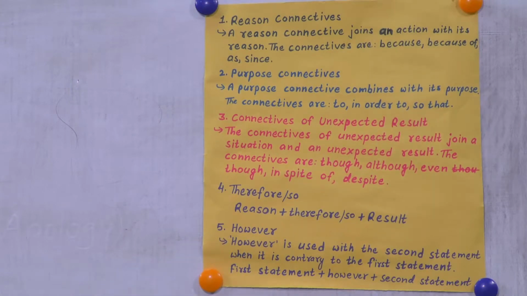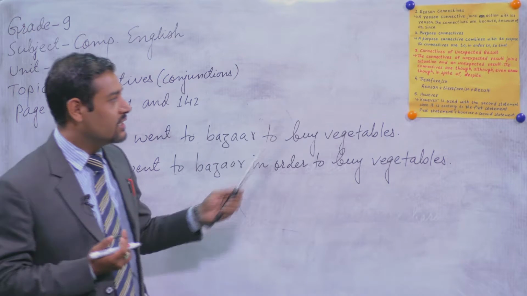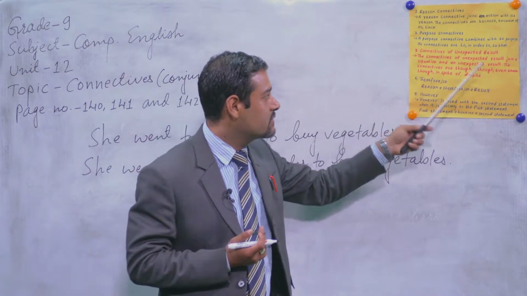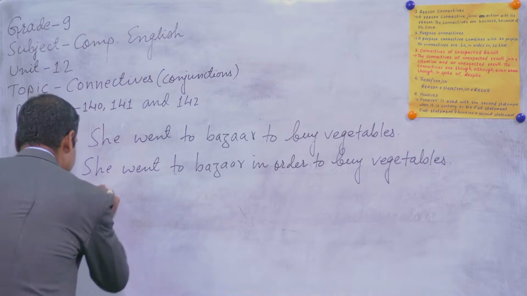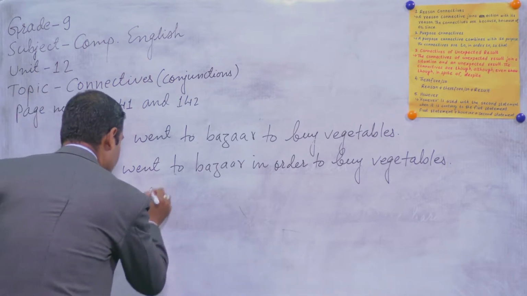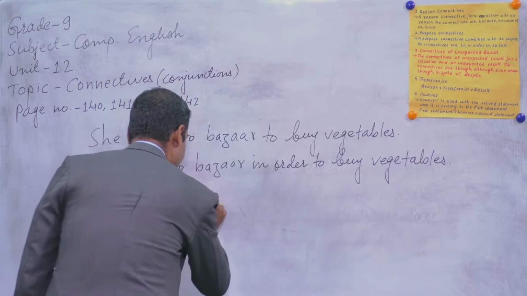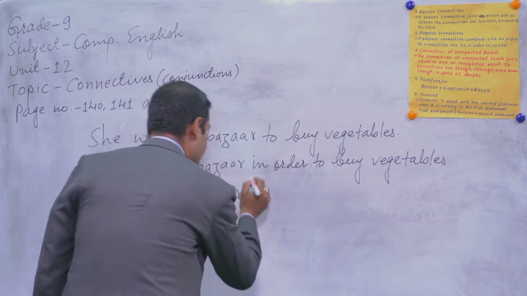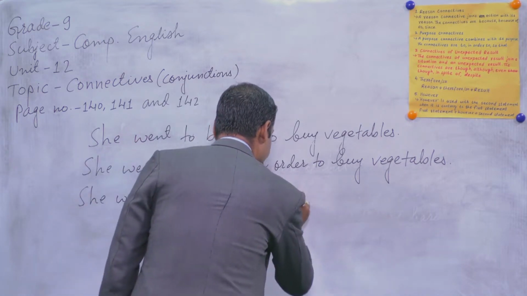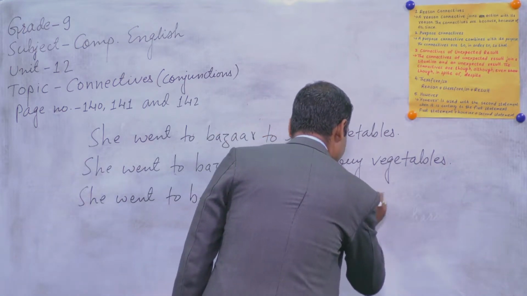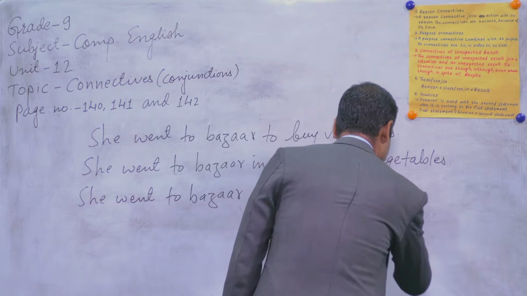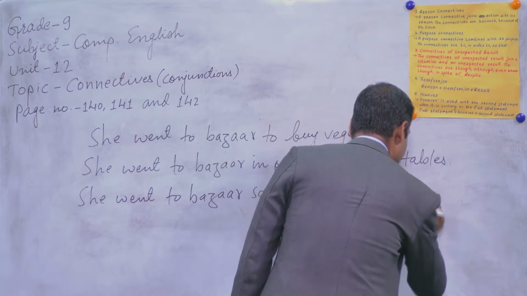If you want to show purpose by using the connective, then you can use another connective of purpose, that is so that. So let me write down again. She went to bazaar so that she could buy vegetables.